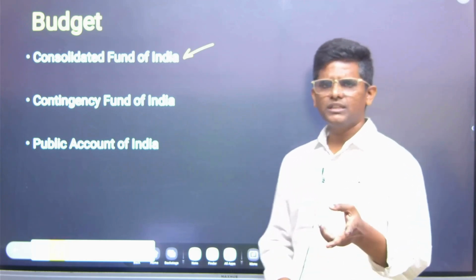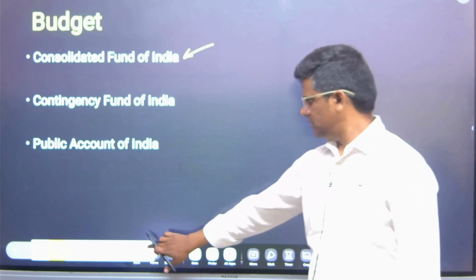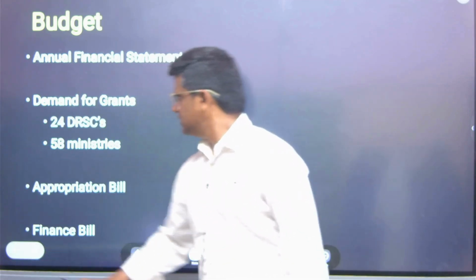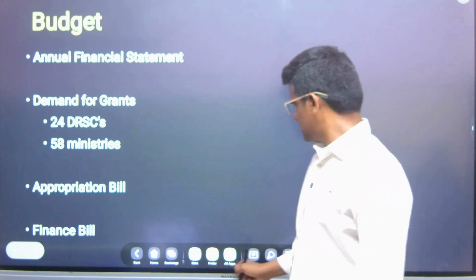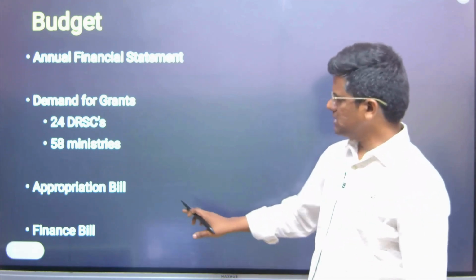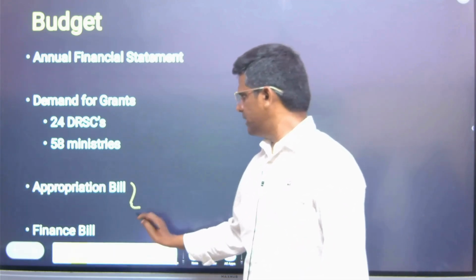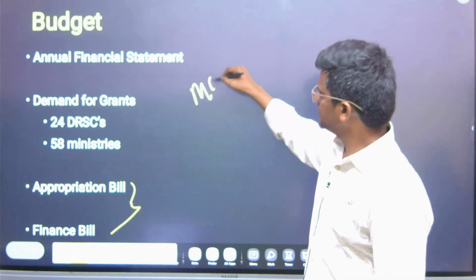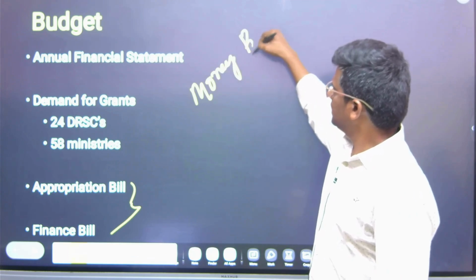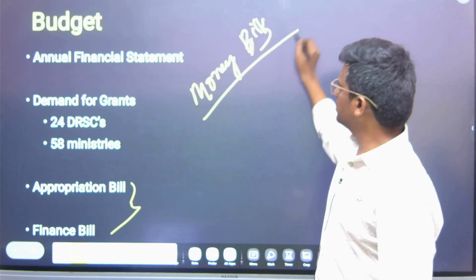And another point on the appropriation bill and the finance bill is they are both money bills, as you are aware. You must be reading about them in polity.